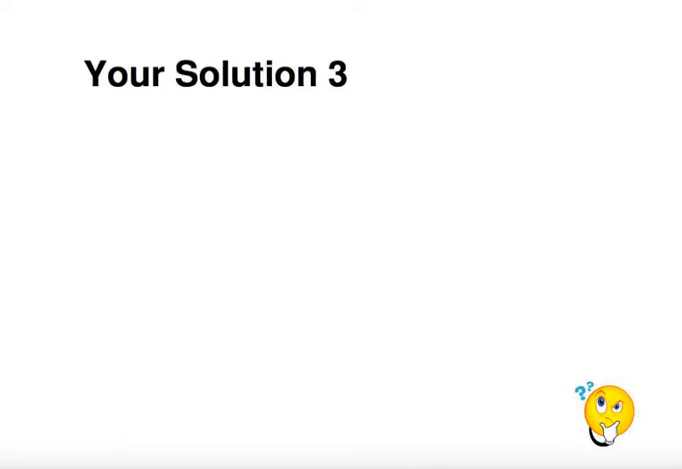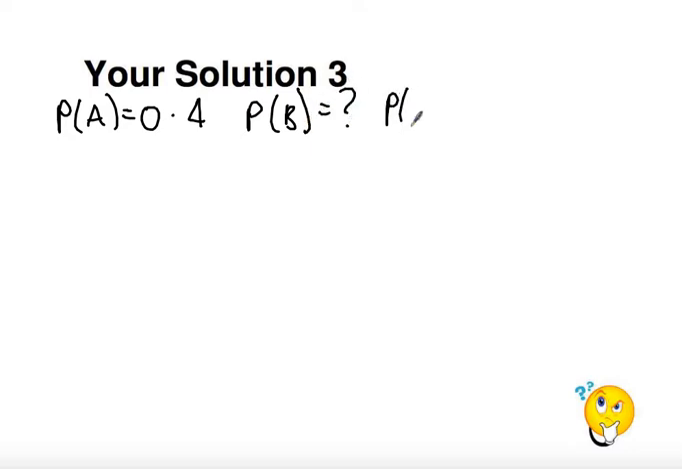Okay, so let's go through these answers. We've got the probability of A is equal to 0.4. We have the probability of B we are going to be finding, and we have the probability of A union B, which is 0.7.